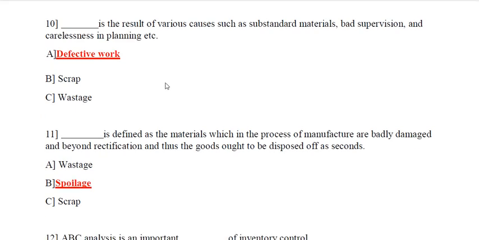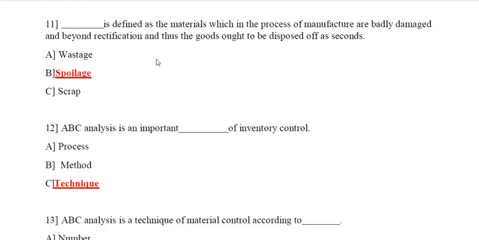Question number 10. Dash is the result of various causes such as substandard material, bad supervision and carelessness in planning, etc. Options are A, defective work, option B, scrap, option C, wastage. So the answer for question number 10 is defective work. Defective work is the result of various causes such as substandard material, bad supervision, and carelessness in planning, etc.